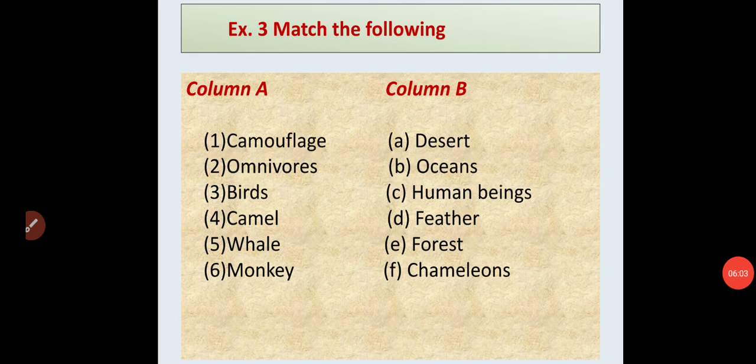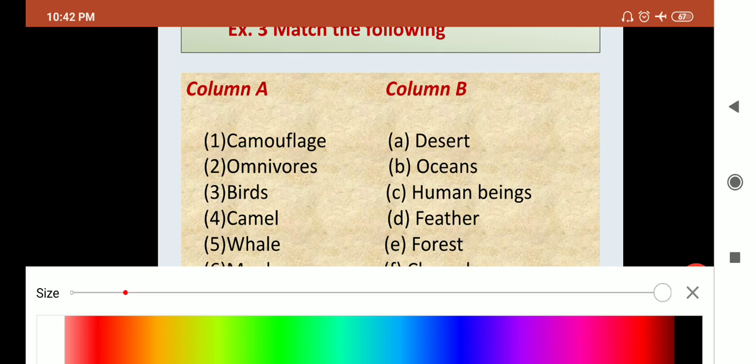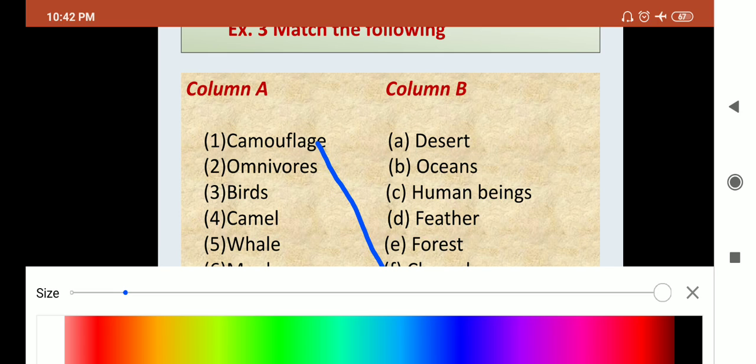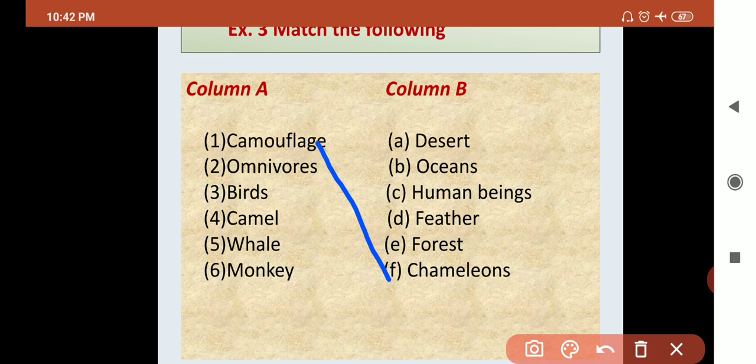Next exercise is match the following. We have to match column A with column B. So let's start. Number 1, camouflage. Which animal shows camouflage? Yes, chameleon shows camouflage.